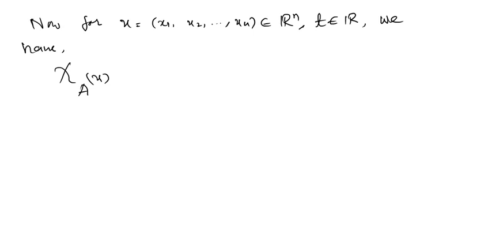Okay, so this is well defined. सबसे पहले आपको ये देखो क्या जो आप लिख रहे हो वो well defined है कि नहीं है. आपने लिखा chi A of x, तो अब आपको चेक करना है कि ये जो x है ये भी Rn का ही पॉइंट होना चाहिए, और A भी सबसेट Rn का होना चाहिए, और x n tuple है, so it's a point of Rn, और A है Sn का मेंबर. ओके, और Sn में Rn के सबसेट्स हैं, so that means A is a subset of Rn, so it's well defined. And then I will write the characteristic function of the interval ab evaluated at t. This is also well defined because t is a real number and this interval is a subset of R.